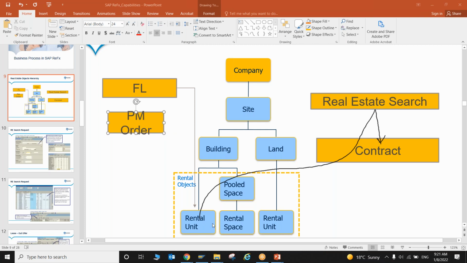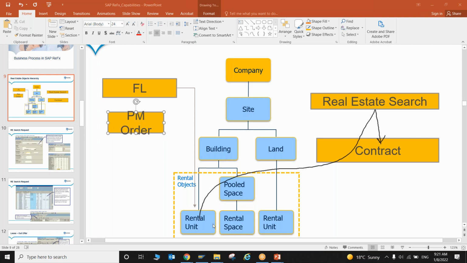So here you have a rental unit. Okay, this is your master data which is already available. Let's say you are the organization and some prospect is visiting your office, and you note down all the requirements directly in SAP. There is one process, real estate search, where you can capture all the details and requirements, and then you execute it to search available units as per the prospect's requirement.